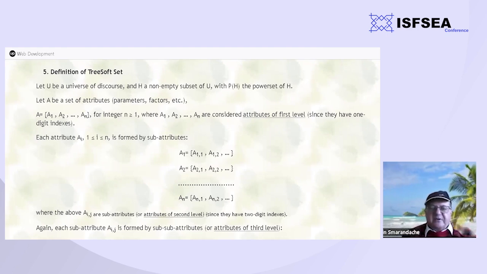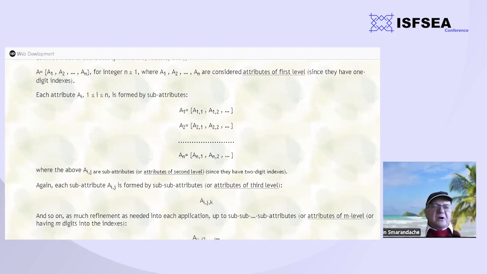So the set of attributes A1 may be formed by sub-attributes A11, A12, and so on. Similarly, the set of attributes A2 is formed by sub-attributes, and so on, up to AN, which is formed by some sub-attributes. Therefore, the above Aij are sub-attributes, attributes of second level.